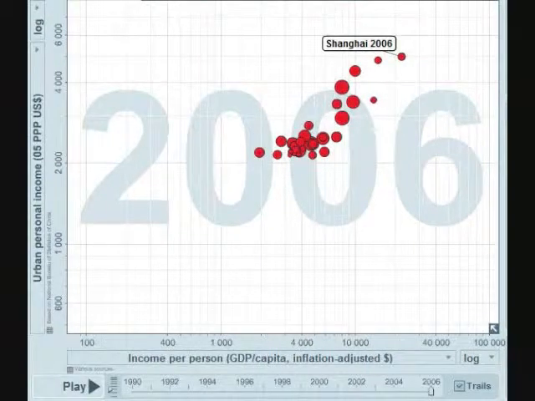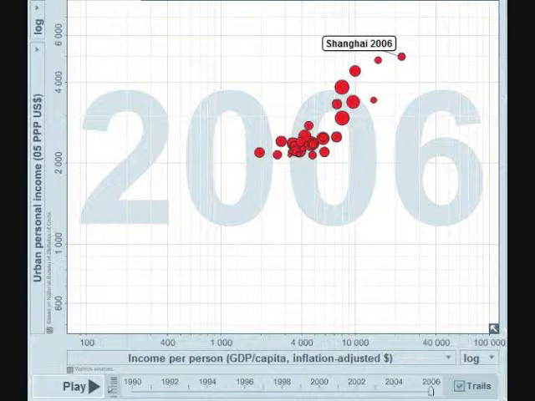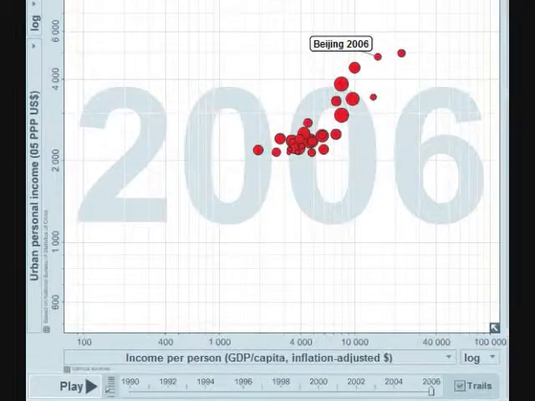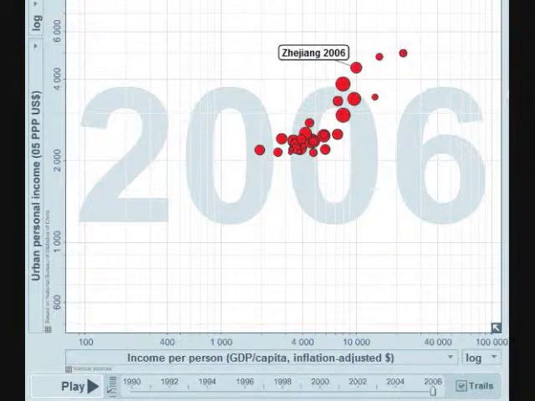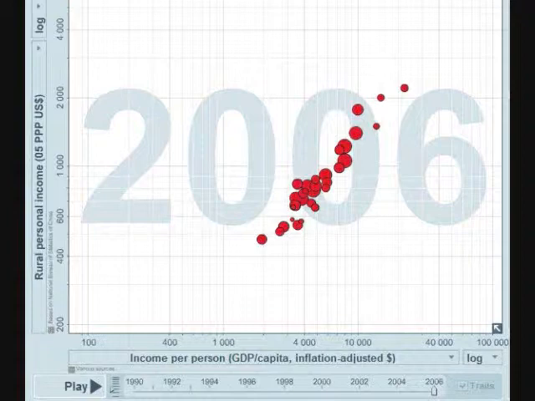The highest three regions of China are Shanghai, which had an urban personal income of $4,993 US and an income per person of $22,258, followed by Beijing, which had an urban personal income of $4,841 US and an income per person of $14,840. Then we had Shanghai, with an urban personal income of $4,417 US and an income per person of $10,006.